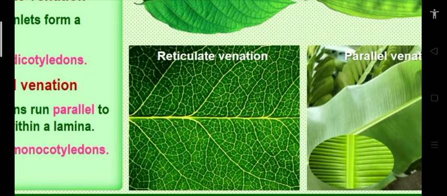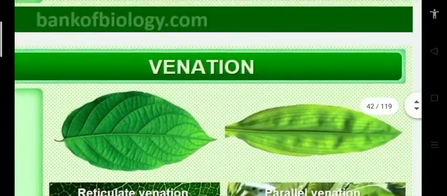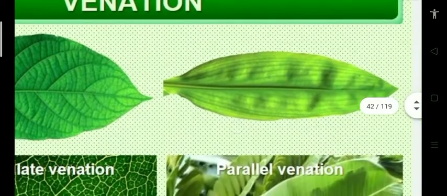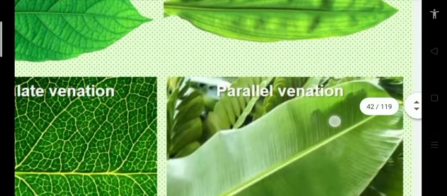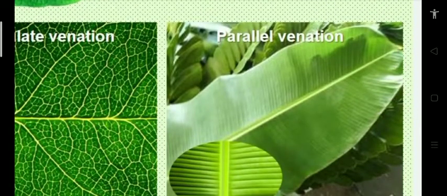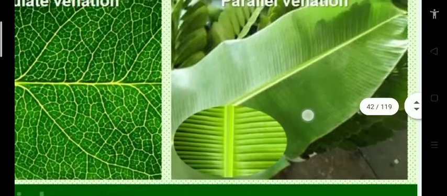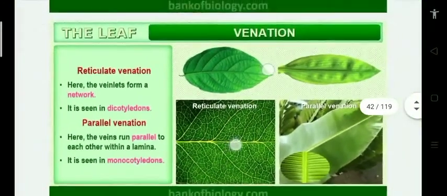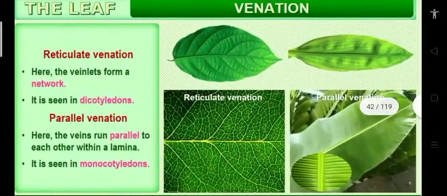But what about parallel venation, sir? Parallel venation means you can see here: arrangement of veins and veinlets parallel to each other. See in the diagram, parallel to each other. It's generally seen in monocotyledons. Example, take banana, see the banana leaf: veins and veinlets arranged parallel to each other. So these are reticulate venation and parallel venation. Parallel venation is mostly seen in monocotyledons, as I showed just now. This is the common reticulate venation and parallel venation. Reticulate venation is common in dicots, parallel venation is common in monocots.